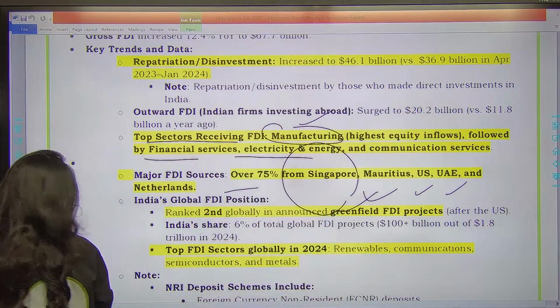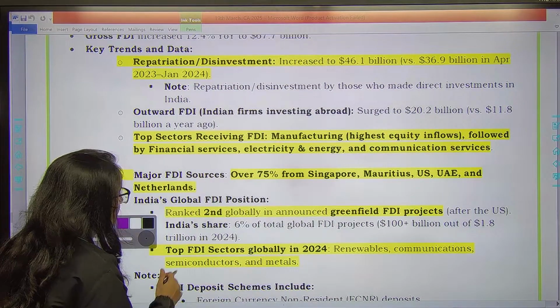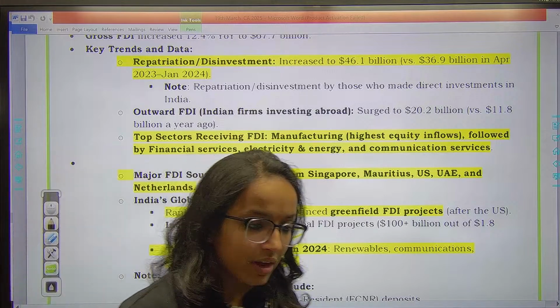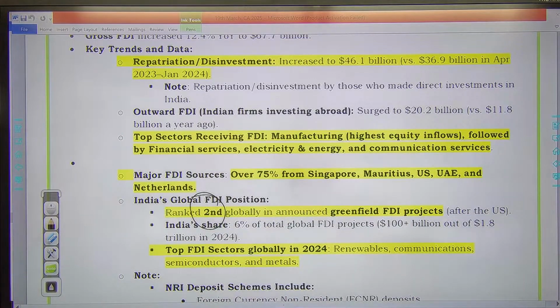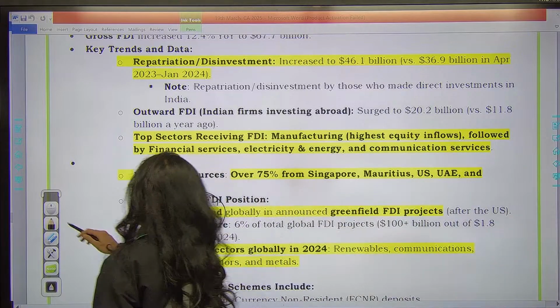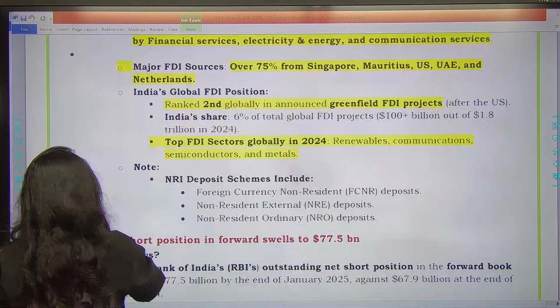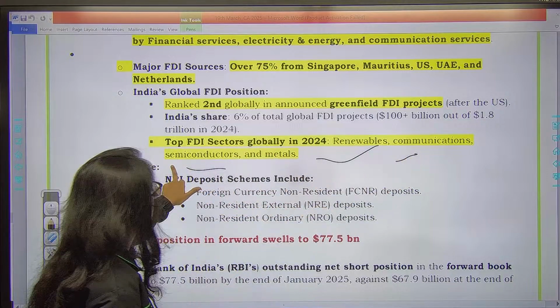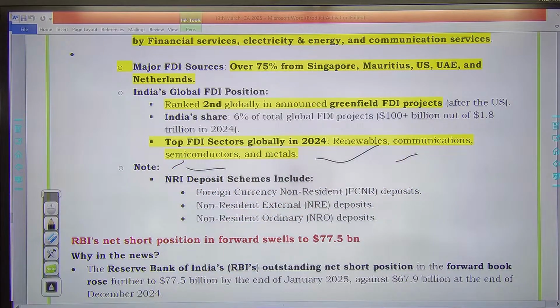Also, India's rank in terms of greenfield FDI projects, so it is second globally. We have second rank globally in terms of greenfield FDI projects. Also, top FDI sectors globally, we just talked about India, at the global level the top FDI sectors are renewables, communications, semiconductors, and metals.